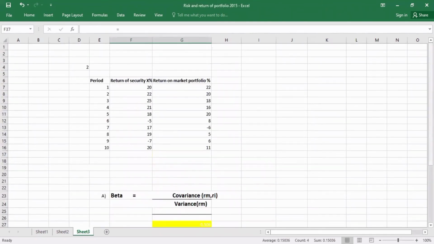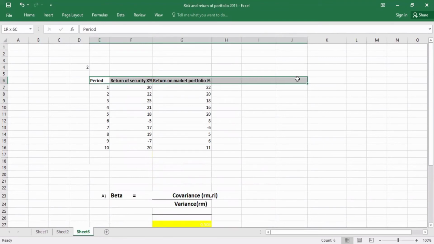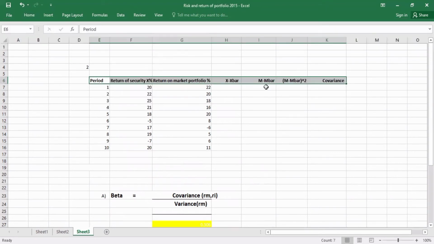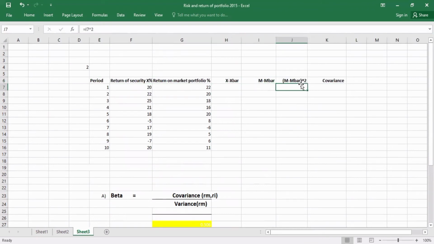Firstly, we have to draw a table like this: period, return of security X, return of market portfolio, X minus X bar, M minus M bar, M minus M bar power of 2, and covariance last. Then in the period column, we put periods 1 to 10. The return of security X and return of market portfolio are given in the question. So firstly we have to find X minus X bar.